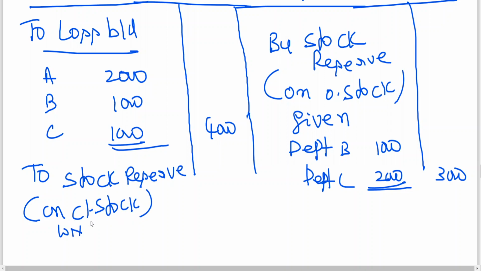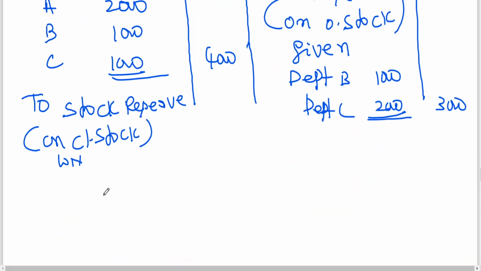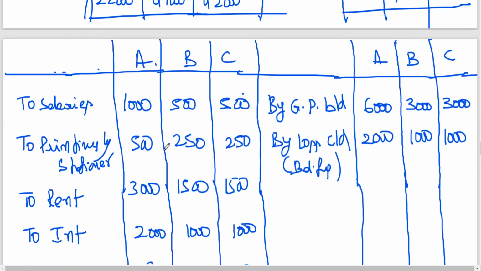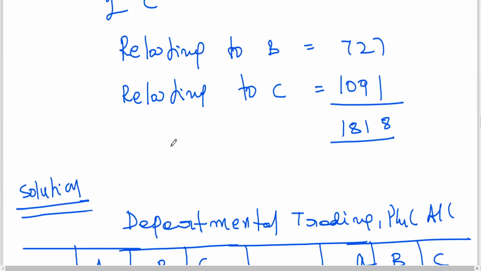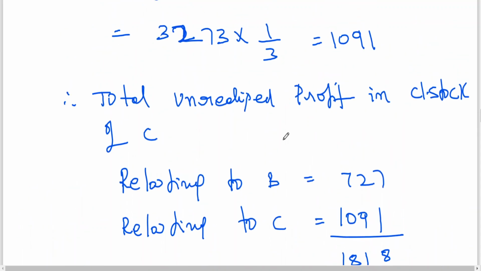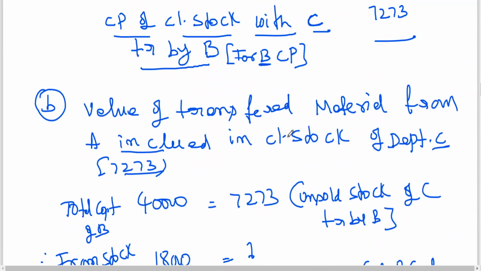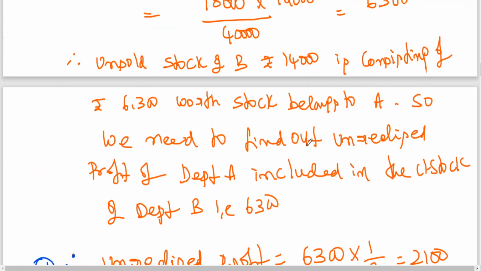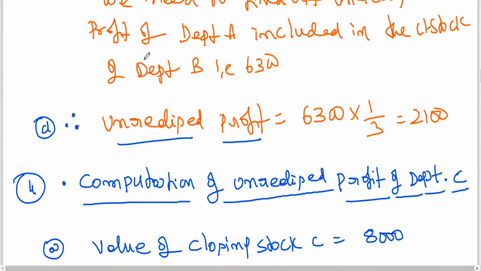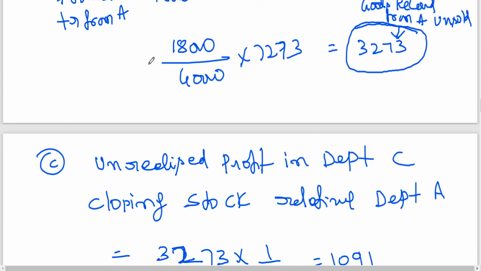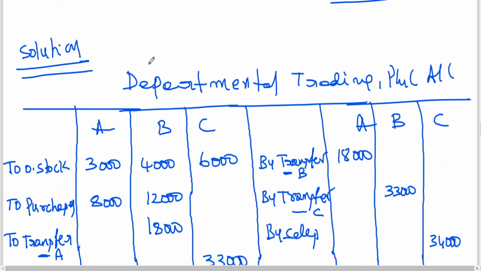Working notes we have already calculated. So total is how much here? B we got here 2,100, plus 1,818.